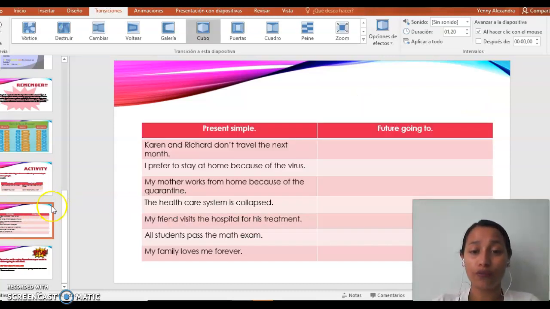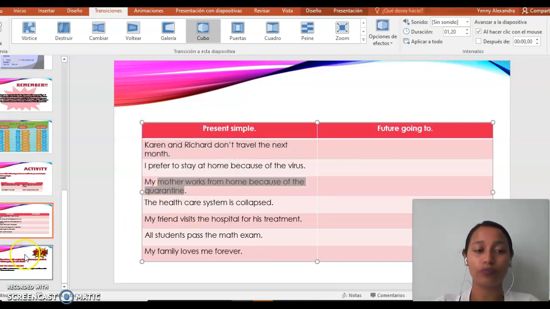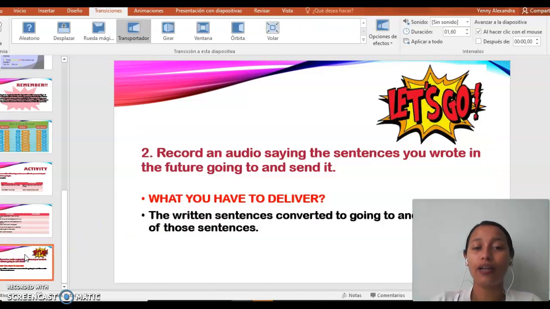So that is what you have to do. You are going to complete this column. Eso es lo que tienen que hacer. Van a completar esta columna. Es simplemente convertir estas oraciones al futuro going to. And finally, you are going to record an audio saying the sentence you wrote in the future going to and you are going to send it.